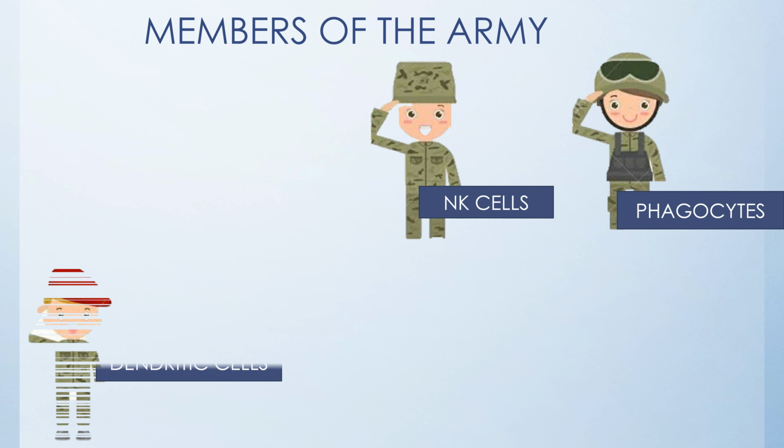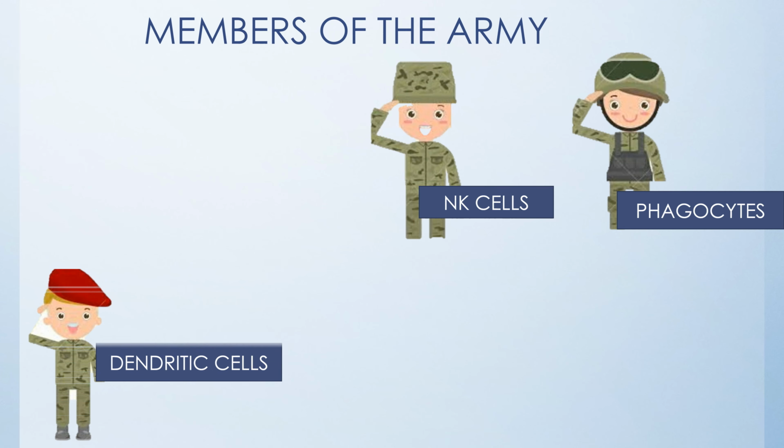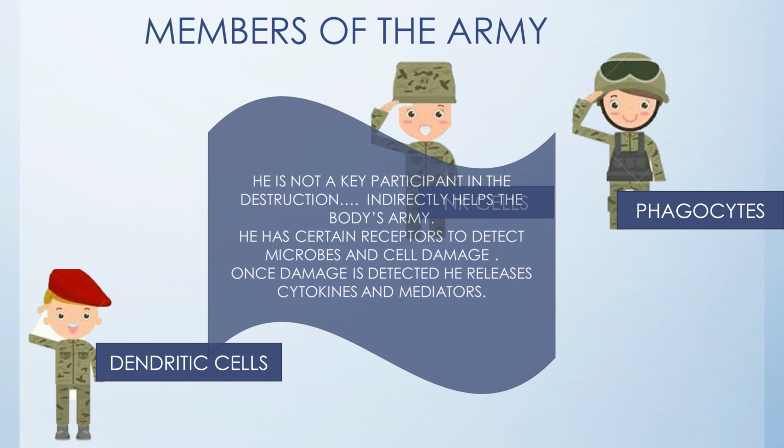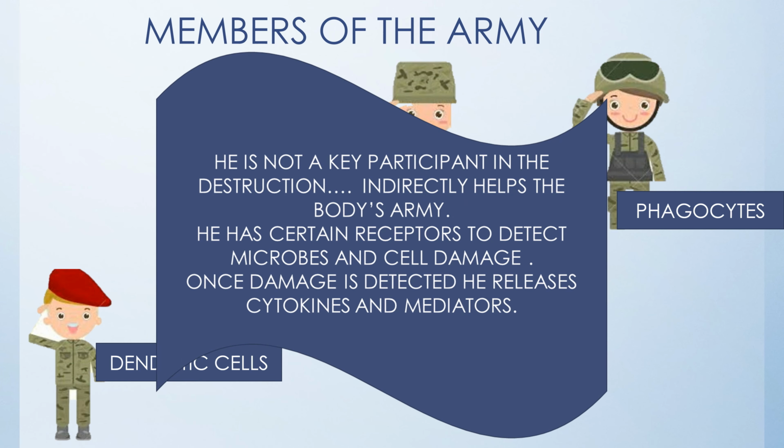Next, we have our dendritic cells. So, he is not a key participant in the destruction, but indirectly helps the body's army. He has certain receptors to detect microbes and cell damage. Once damage is detected, he releases cytokines and mediators.